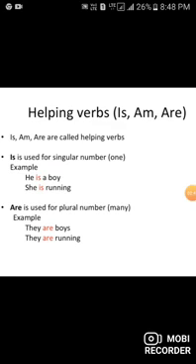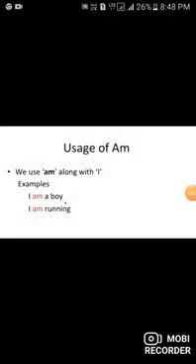Are is used for plural number, many. Example, they are boys. They are running. See, we use am along with I. For example, I am a boy. I am running.